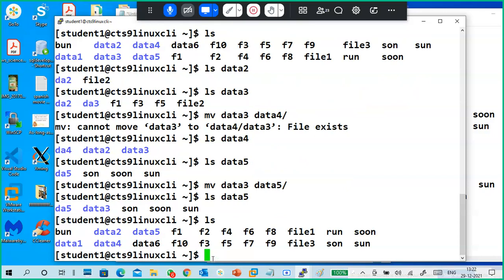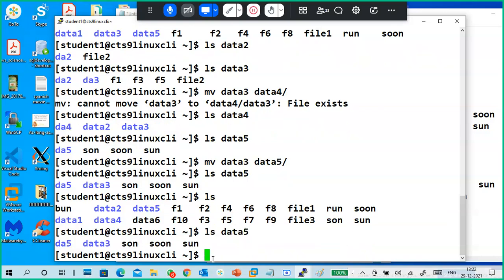Data 3 went directly as a move, and I didn't use any recursive option. For move, recursive is generally not required, but copy requires recursive. Guys, do you understand? Yes, sir. Very good. And ls data 5, we'll see, data 3 is there.